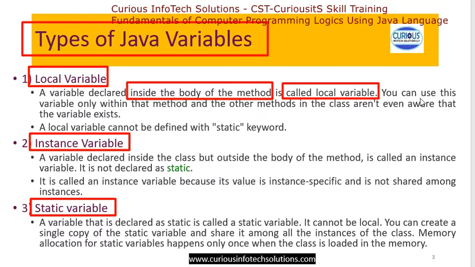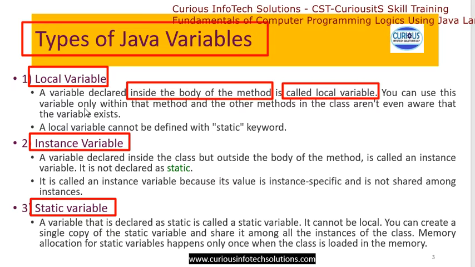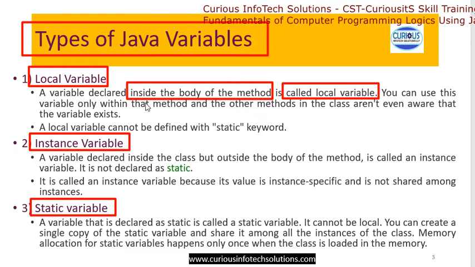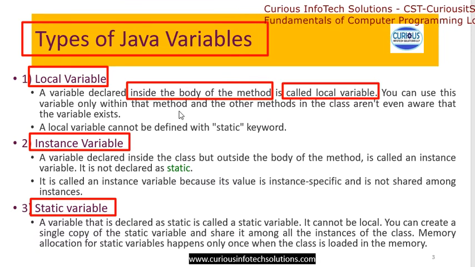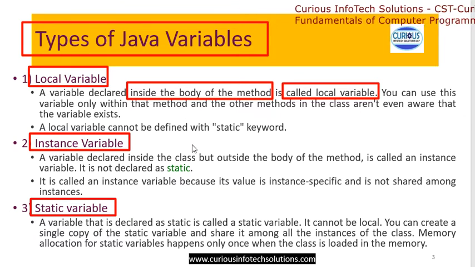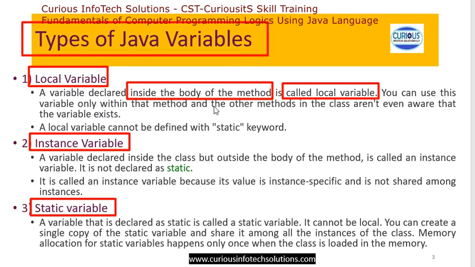So we can say this variable is only available for that method in which it is declared. जिसके अंदर उसे डिक्लेयर किया है उसी के अंदर वो वेरिएबल अवेलेबल होगी.